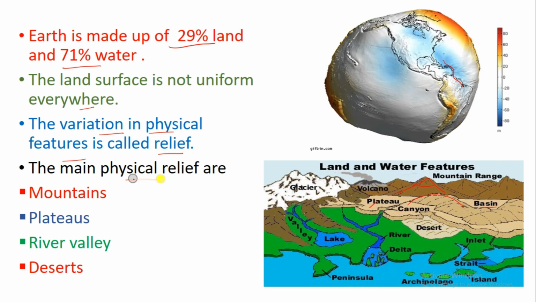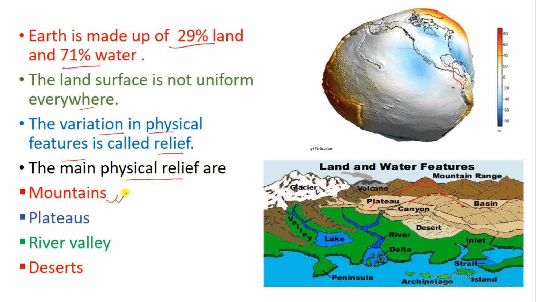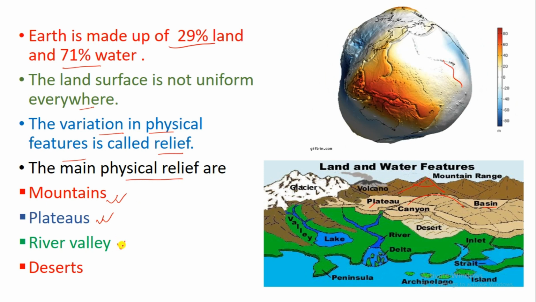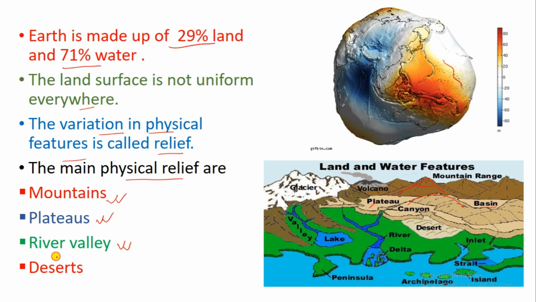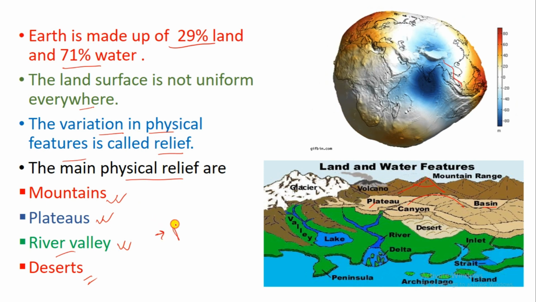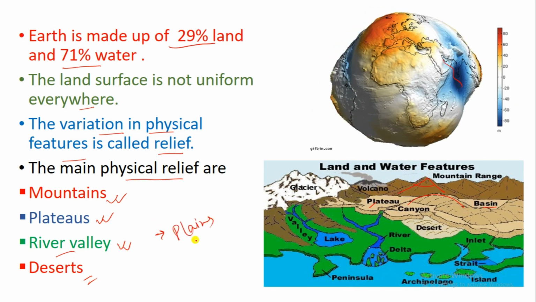What are the main types of physical features? Mountains are one type of physical feature, plateau is one type, valley or river valley is one type, and desert. And besides this, plains are also there.